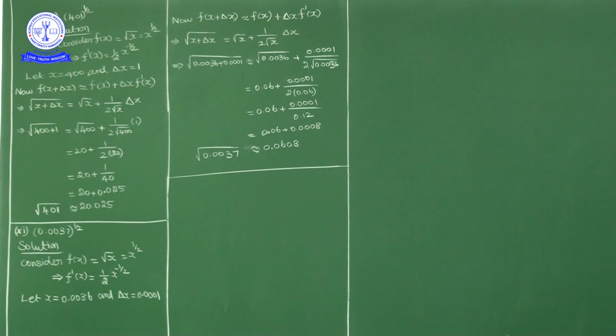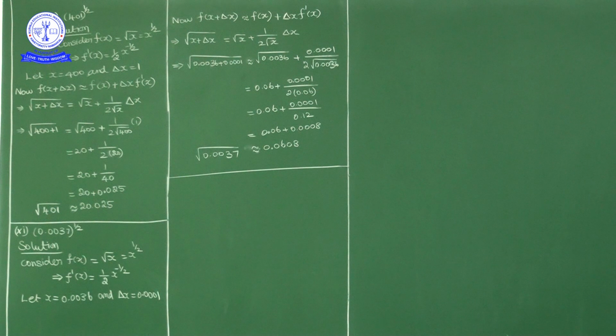Now as f of x is x power 1 by 2, f dash of x is what? The derivative of root x is 1 by 2 root x. So f of x equals root x, and f dash of x is 1 by 2 root x.